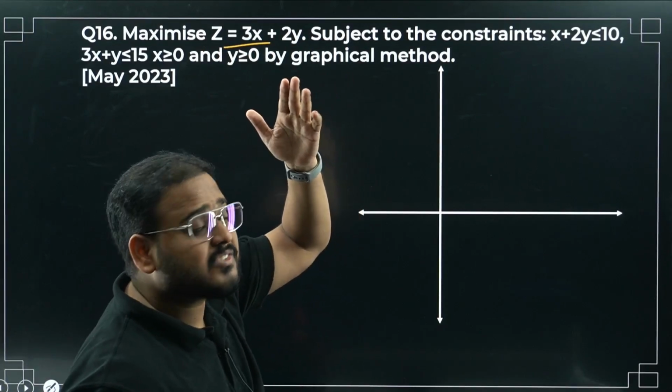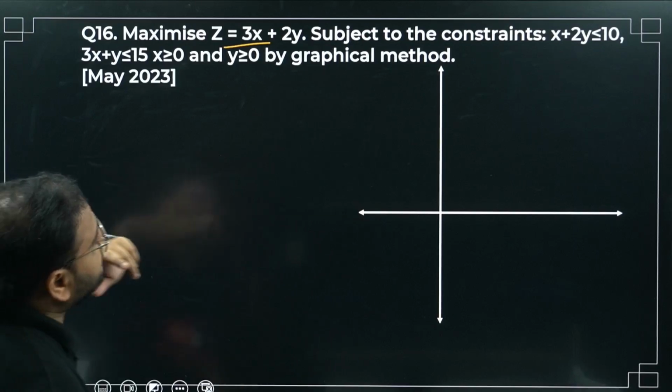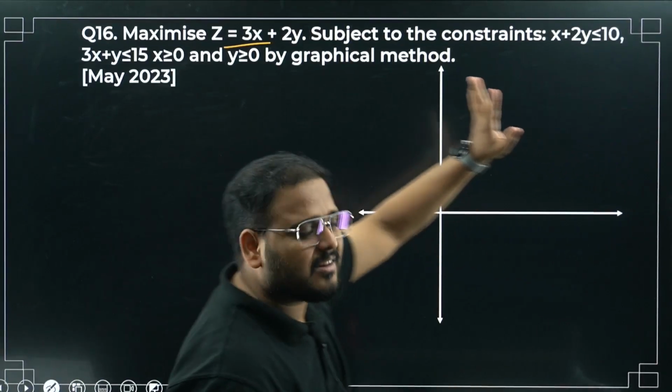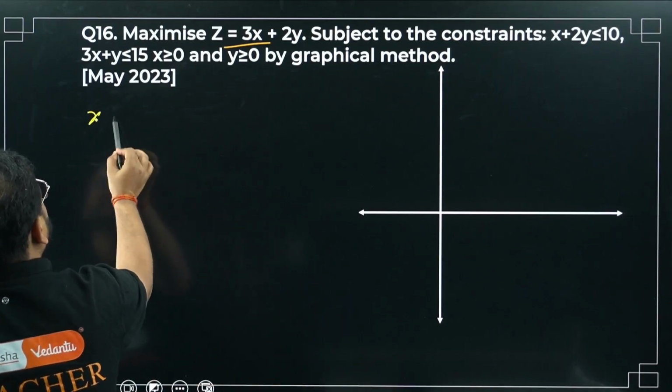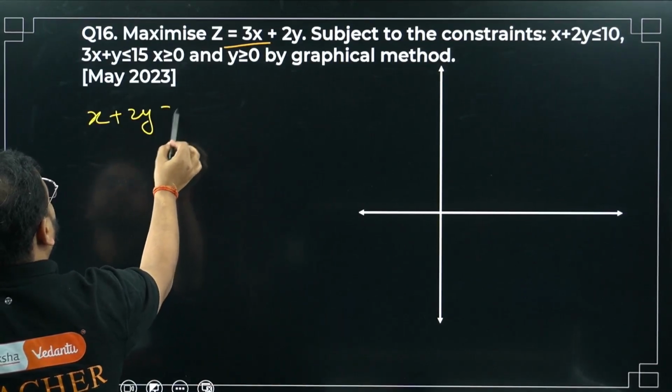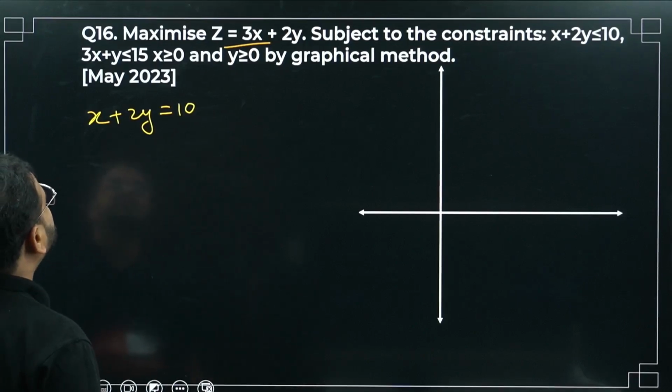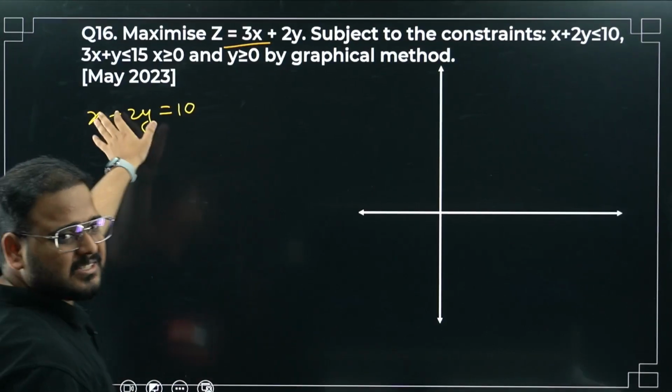Right now, let's go to the constraints. Constraints are 3x plus 2y less than or equal to 10, x plus 2y less than or equal to 10. Let's write the equation form of that. So x plus 2y equals 10. First constraint defines the next constraint, sir. 3x plus y. Can you plot this first?